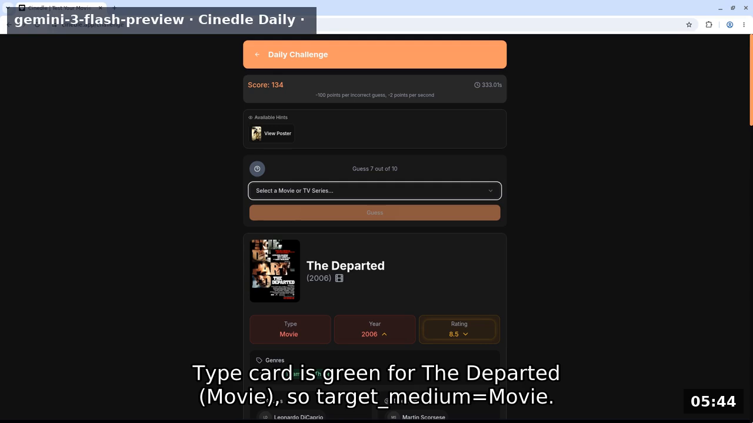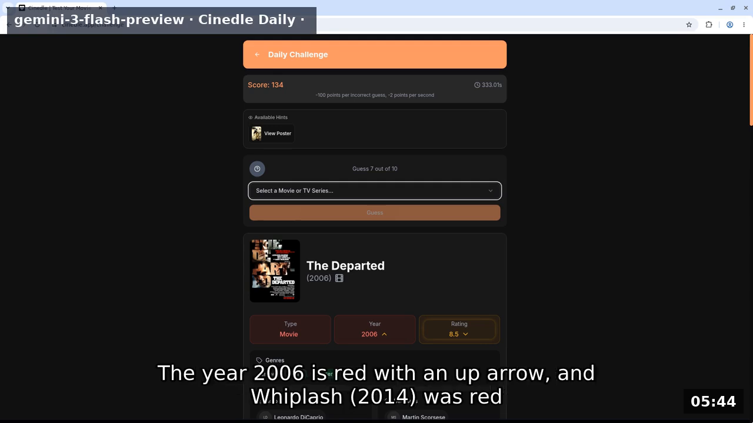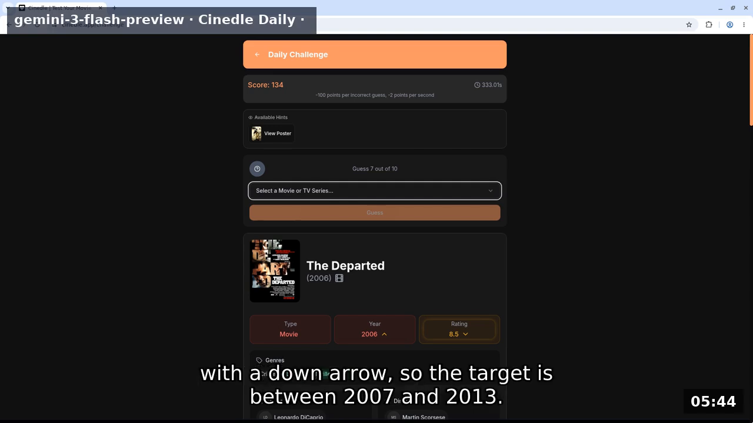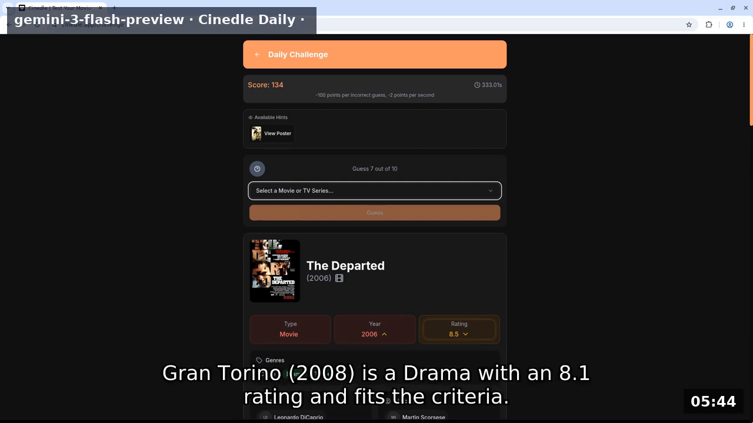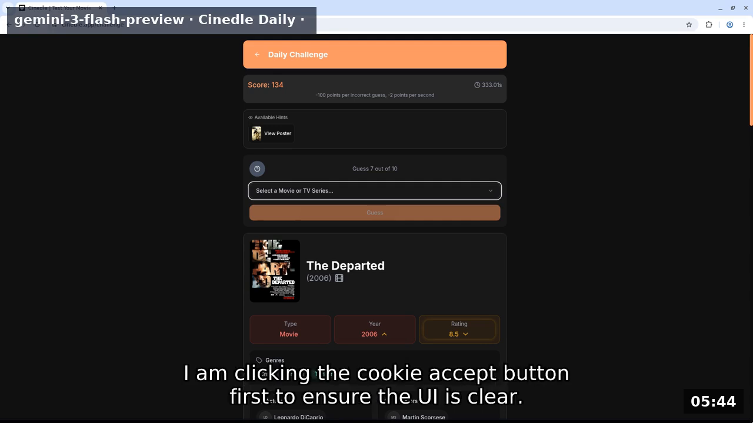Type card is green for The Departed movie, so target medium equals movie. The year 2006 is red with an up arrow, and Whiplash 2014 was red with a down arrow, so the target is between 2007 and 2013. The rating 8.5 is yellow with a down arrow, meaning the target rating is 8.0-8.4. Drama is a matching genre. Gran Torino 2008 is a drama with an 8.1 rating and fits the criteria. I am clicking the cookie accept button first to ensure the UI is clear.